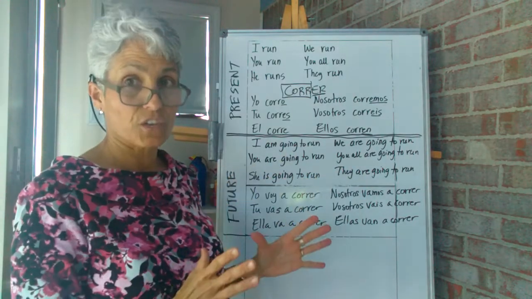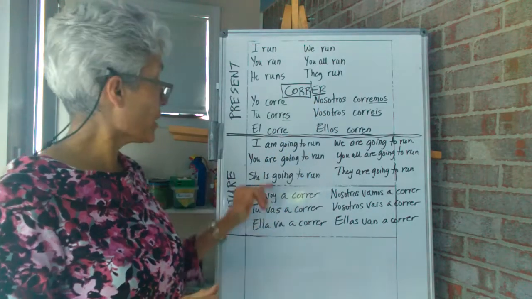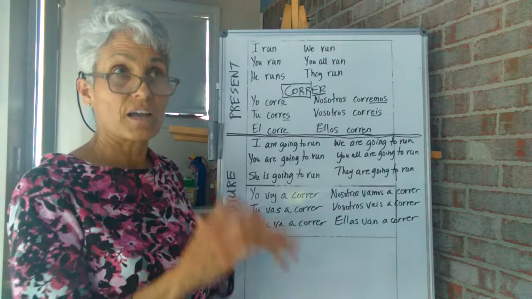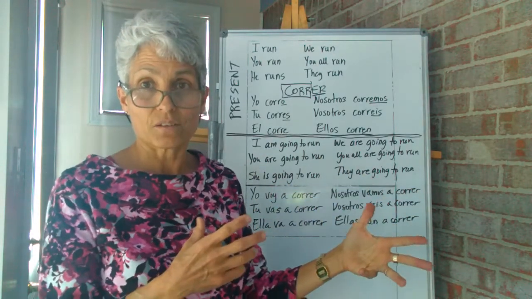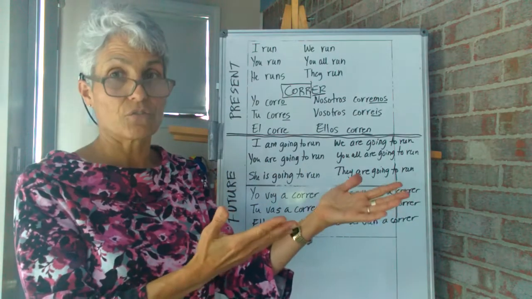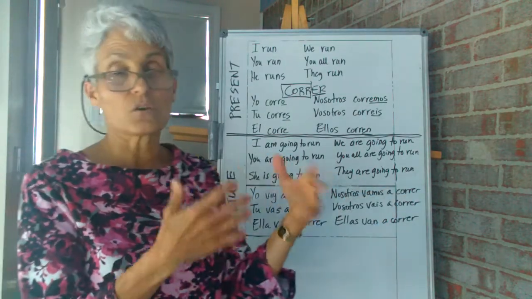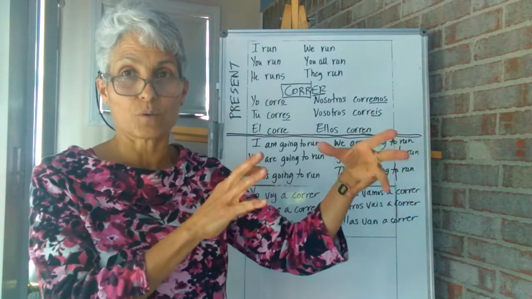We leave it in the infinitive form, in the original form. It's called the infinitive form. We only conjugate ir. I am going to run. You don't say, I am going run. You say, I am going to run. So that's why you leave it in the infinitive. Okay? If you're going to eat or whatever you're going to do, it stays in the infinitive, that verb.